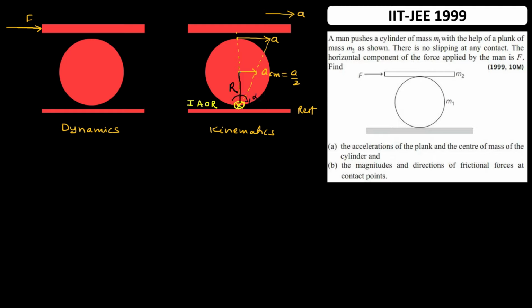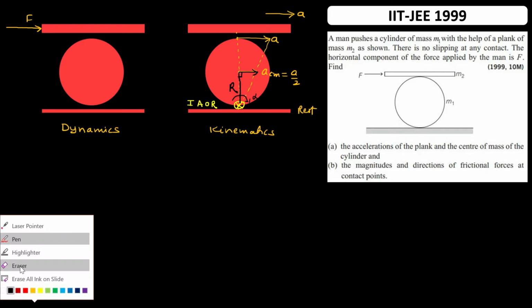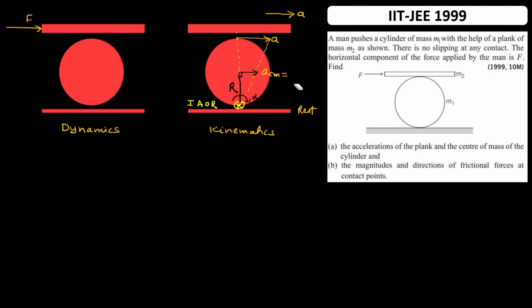So the acceleration of center of mass will be r alpha, and the top point is at a distance 2r from the bottom, so that acceleration will be 2r alpha. For simplicity, if I take the center of mass acceleration to be A, then the top acceleration will become 2A, and obviously the plank acceleration will also be 2A. So we can also write A is equal to r alpha, and that is my 0th equation.